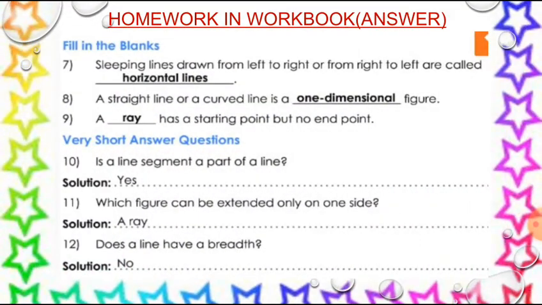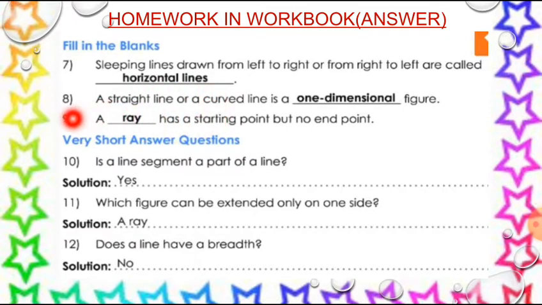Now let's discuss the homework answers. So, the homework in the workbook answers. Question number 7. Slanting lines drawn from left to right or from right to left are called dash. Lines drawn from left to right or from right to left are called horizontal lines. Very good, children. It is horizontal lines.